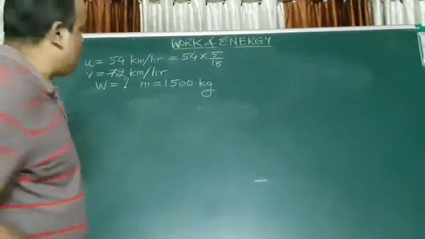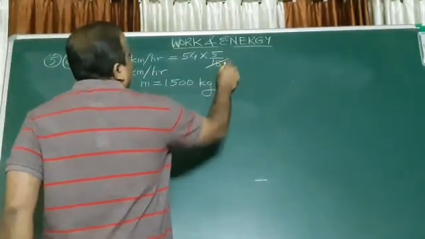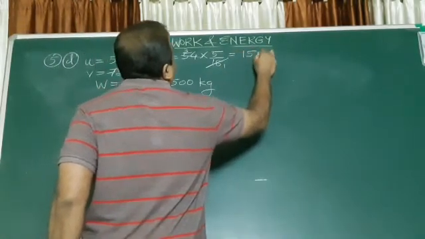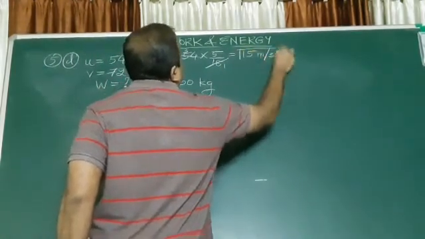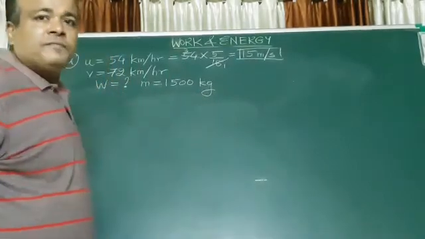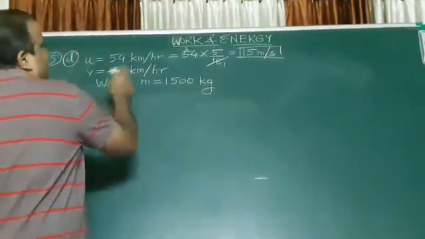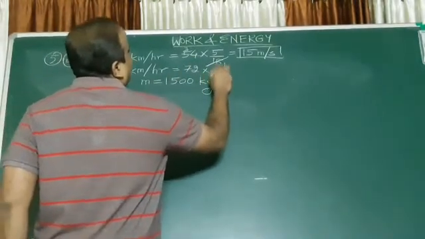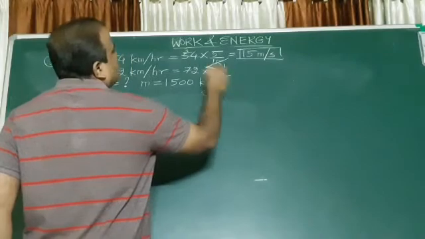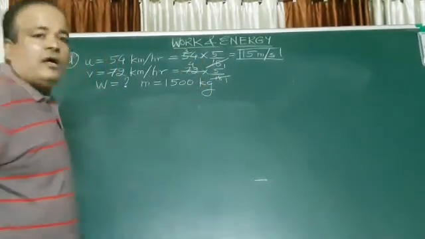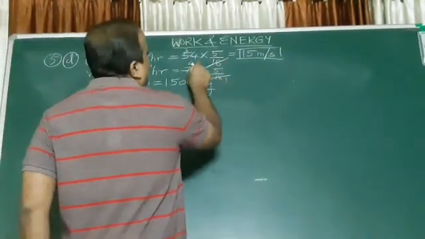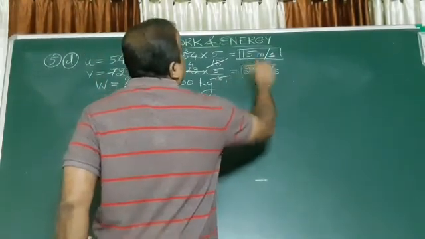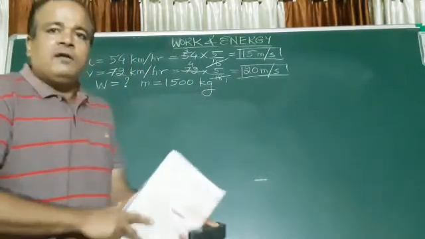18 ones are 18 and 18 threes are 54. So 3 5s are 15 meters per second. Clear? Fine. Let's convert the other one. Again I'll multiply the same thing: 72 into 5 upon 18. 18 ones are 18, 18 fours are 72, and 4 5s are 20. So 20 meters per second. It's fine? It's clear? Okay.